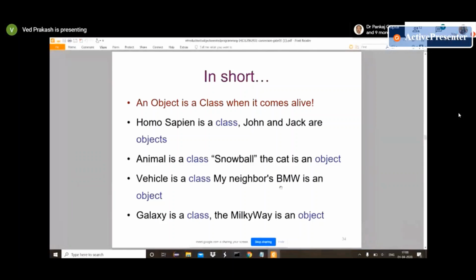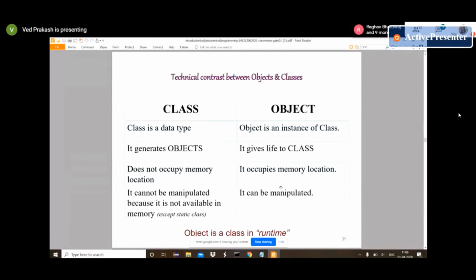Again, the main difference between class and object: class is a data type, object is an instance of a class. Class generates objects, object gives life to class. Class normally does not occupy memory location, but object occupies memory location. Class cannot be manipulated, but object can be manipulated.